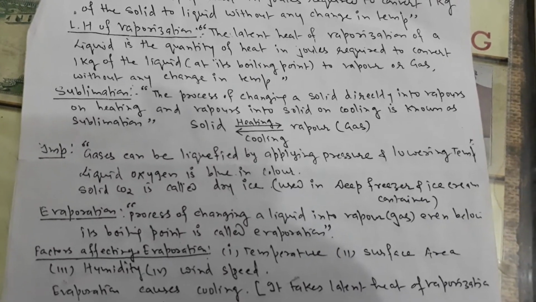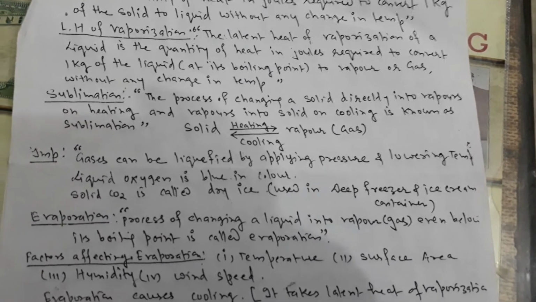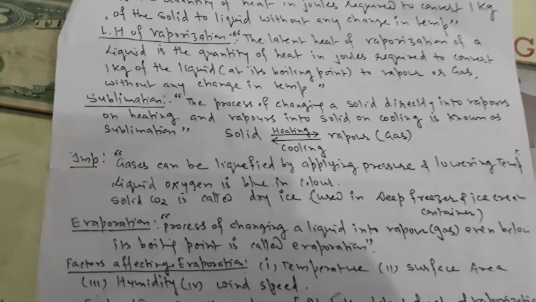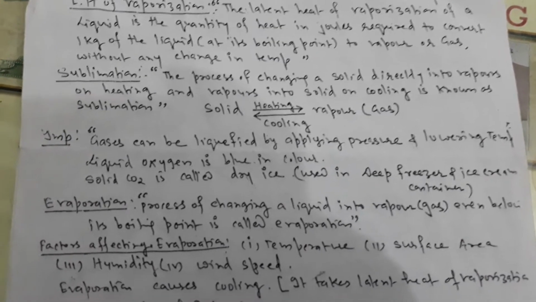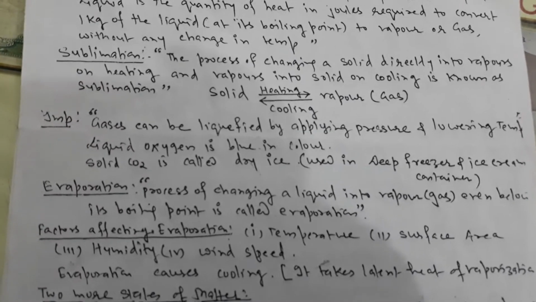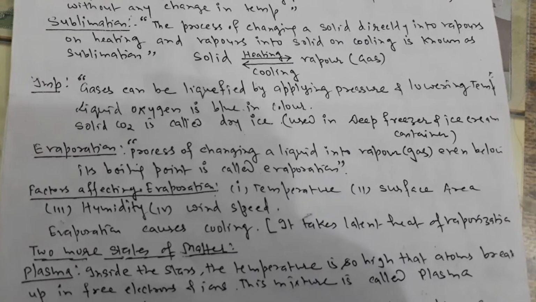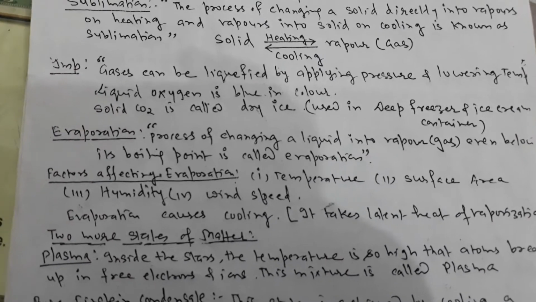Evaporation: the process of change of liquid into vapor even below its boiling point is called evaporation. Factors that affect evaporation are of four types. What? Temperature, surface area, humidity, and wind speed. Evaporation causes cooling. It takes latent heat of vaporization.